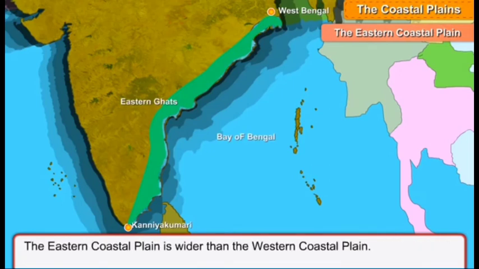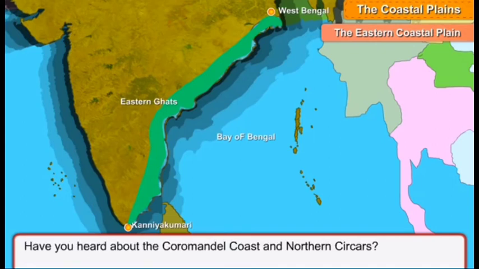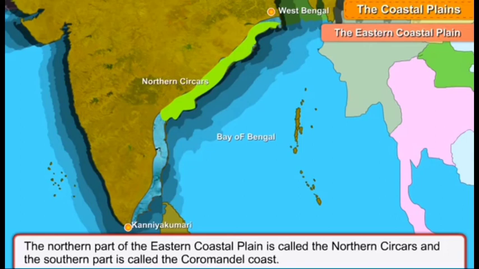The Eastern Coastal Plain is wider than the Western Coastal Plain. Have you heard about the Coromandel Coast and Northern Sarkars? The northern part of the Eastern Coastal Plain is called the Northern Sarkars and the southern part is called the Coromandel Coast.